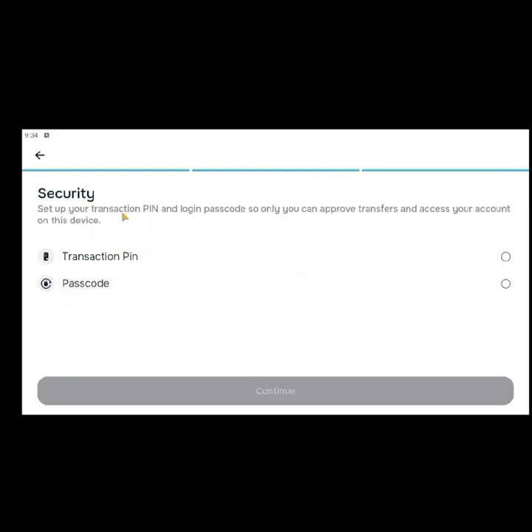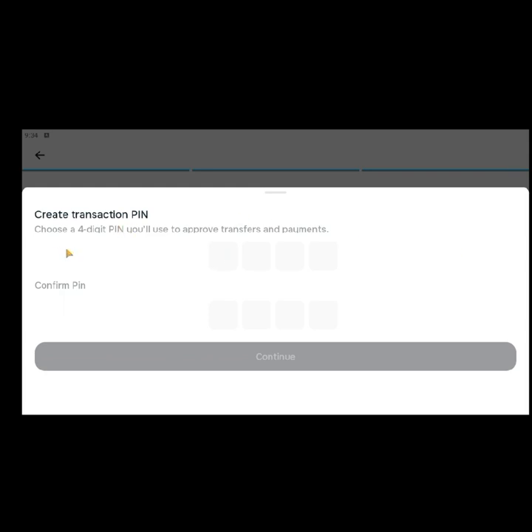So you'll be asked to set up your transaction PIN. This is the PIN you'll use to make transactions, just like other banks too, maybe like a 4-digit PIN or so, so that you can approve transfers and access your account. So you can click on this place to set the 4-digit PIN.